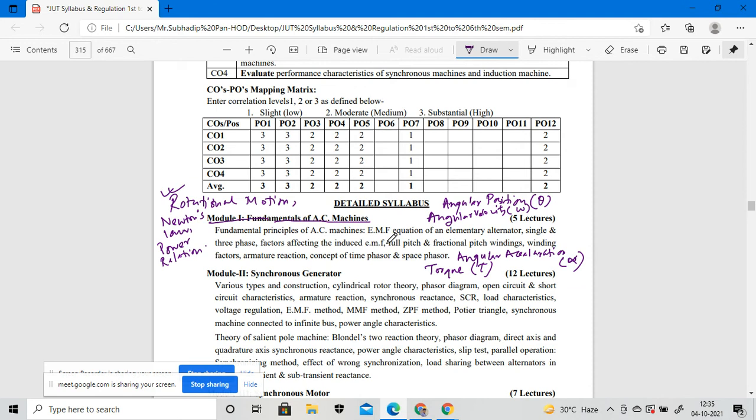We will also discuss Newton's law of rotation. Can anyone tell me Newton's law of rotation? Did you study it in physics?